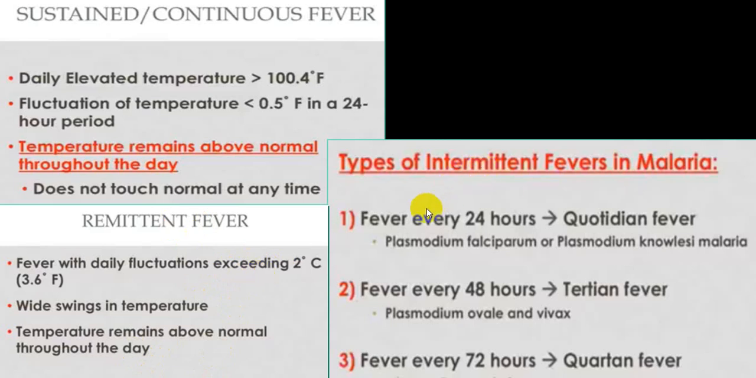And if the fever is every 24 hours, then we call it quotidian fever. Very commonly we see it in P. falciparum. Every 48 hours, classical in P. ovale and P. vivax. And every fourth day fever or every 72 hours, I have already mentioned before, that is in P. malariae. We do not see P. malariae in India.